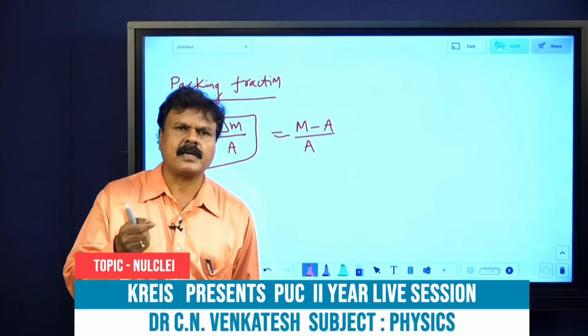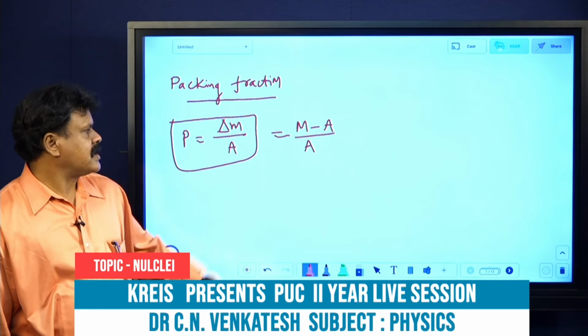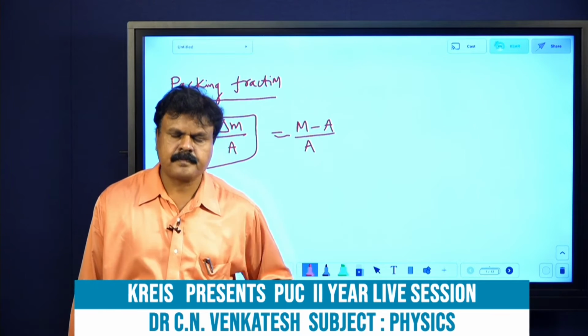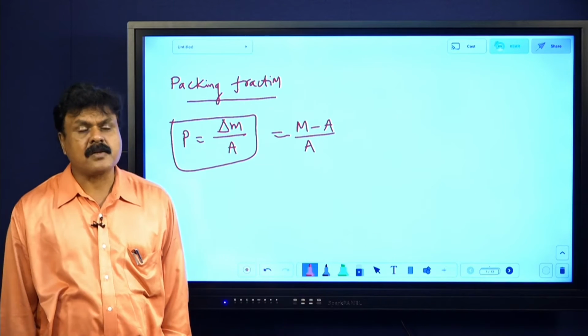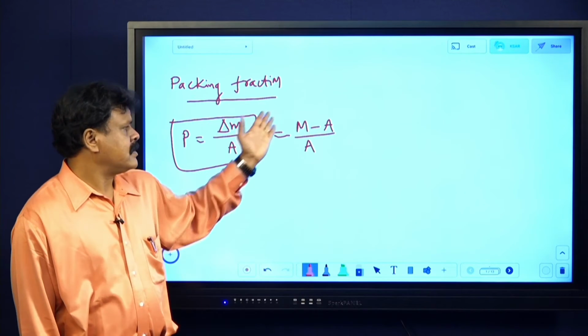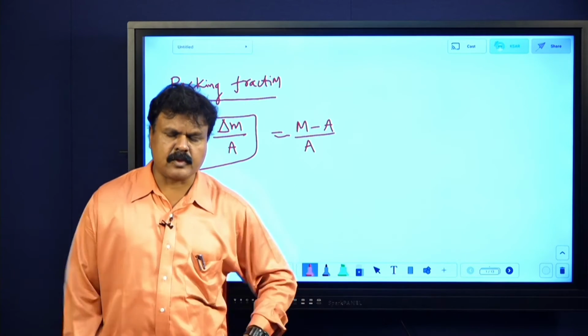We will say 35, 36, 37, 38 in that way. Okay. Actually, this packing fraction is 0 for the carbon 12 atom. Okay, 0 for the carbon 12 atom, but mass defect is non-zero. There is a mass defect, whereas packing fraction will be 0. Those concepts are different. You don't worry about those things.